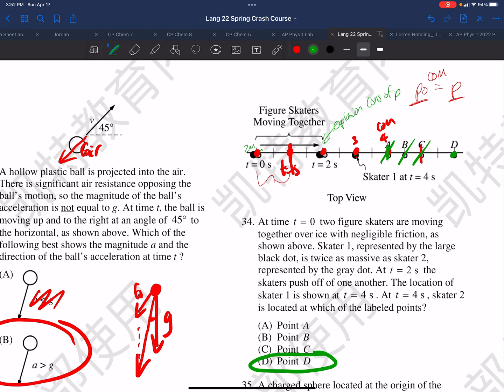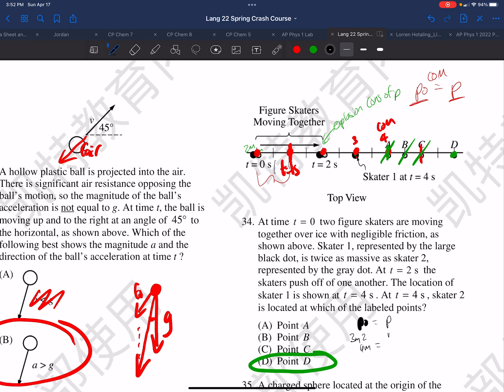Now, we could do this by center of mass. We could also go through and do a detailed calculation of this. So we could say the momentum initially will equal the momentum afterward. And initially, we had 3m with a velocity v. And that velocity was, let's say, 2 units per second. And each second, it was traveling 2 units. So we have 6m is the momentum before.